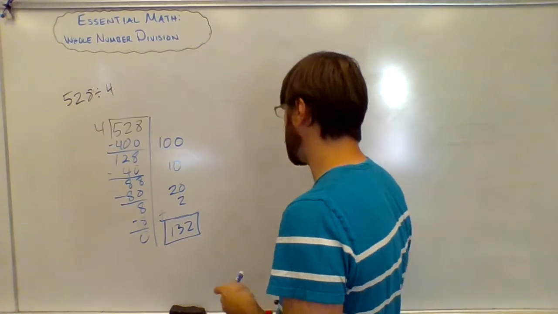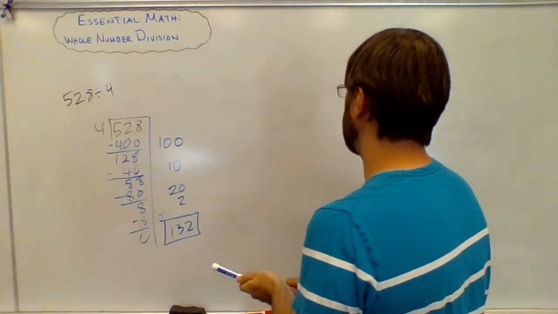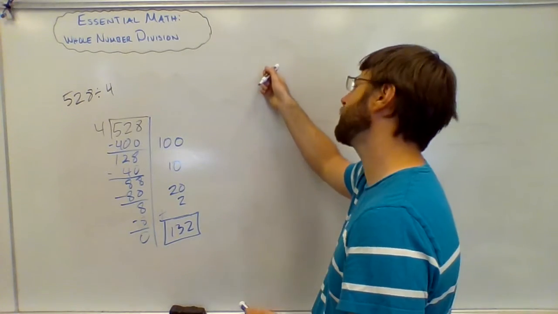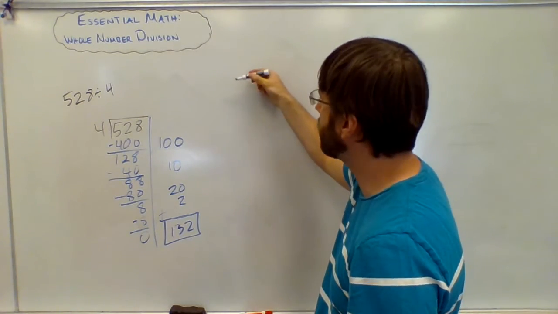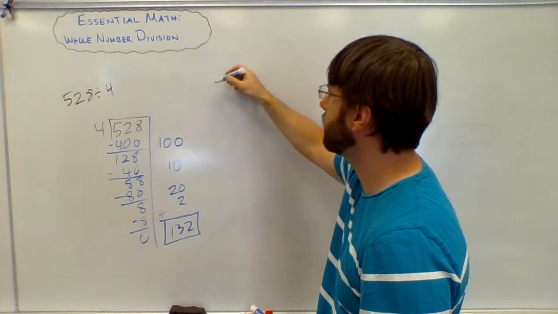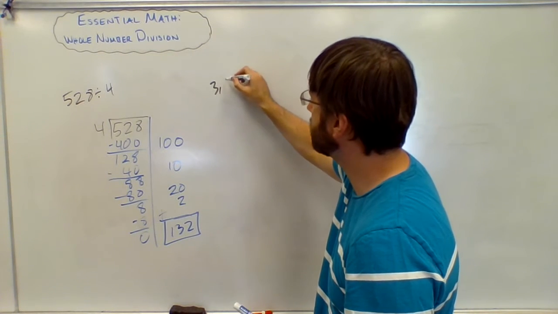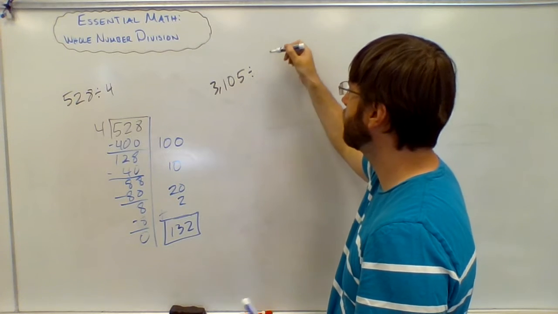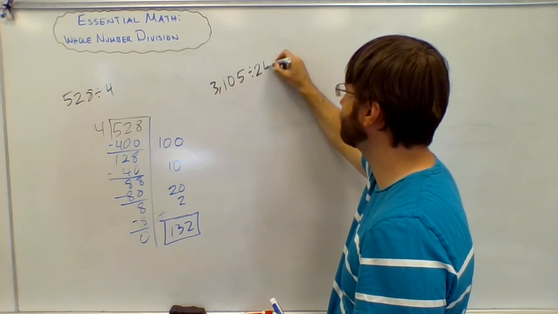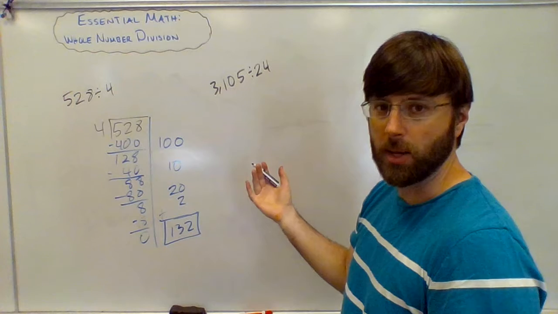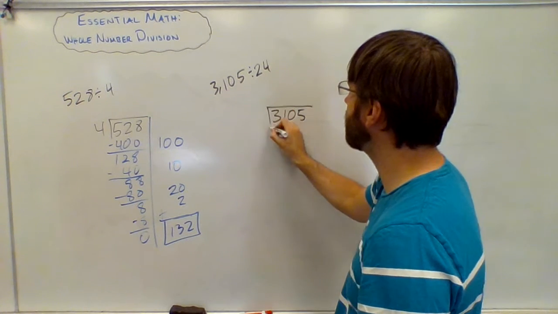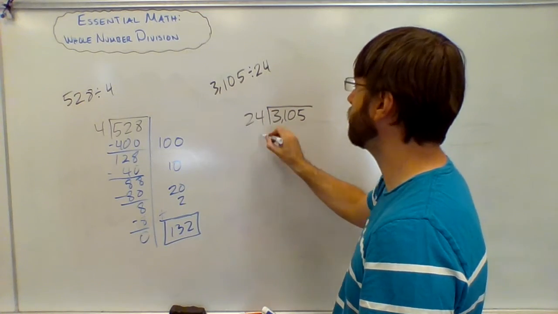Okay. If we were going to do a similar problem, just with a 2-digit divisor, nothing changes about what we're doing. Let's say that we were going to do something like, I don't know, 3,105 divided by 24. Okay, so I set it up the exact same way. I've got 3,105, and I'm going to be sharing that among 24 people.